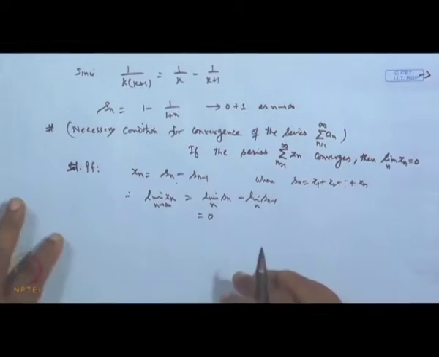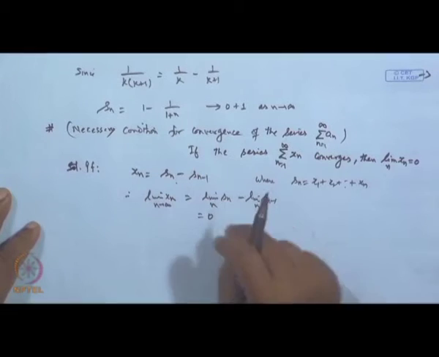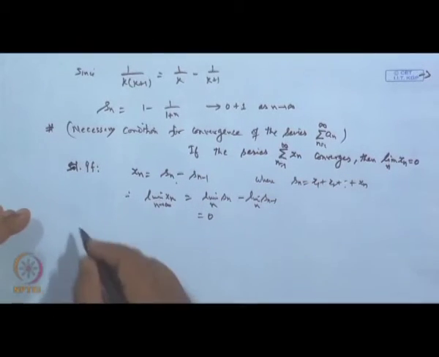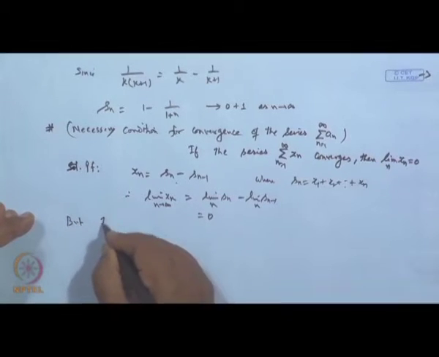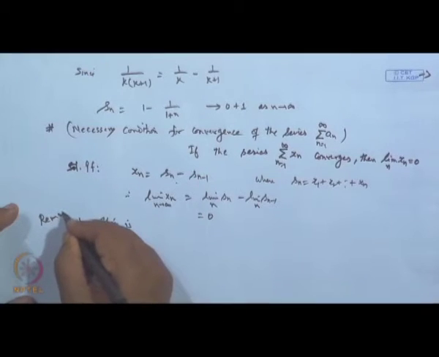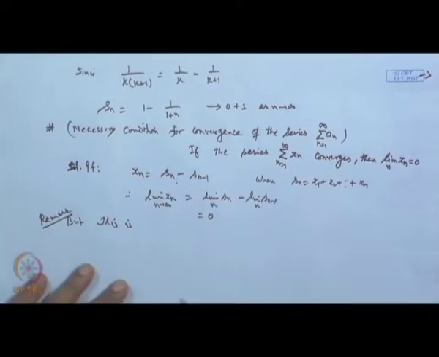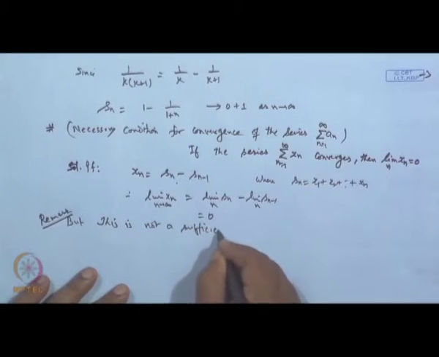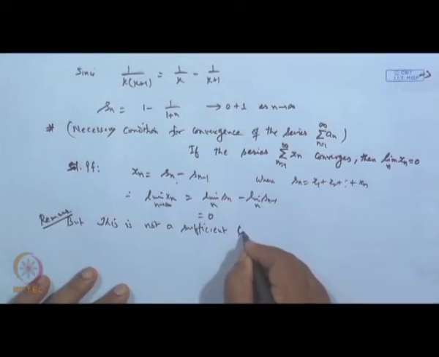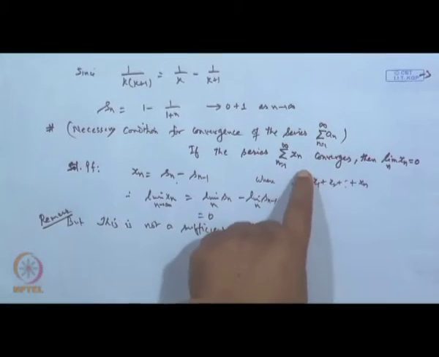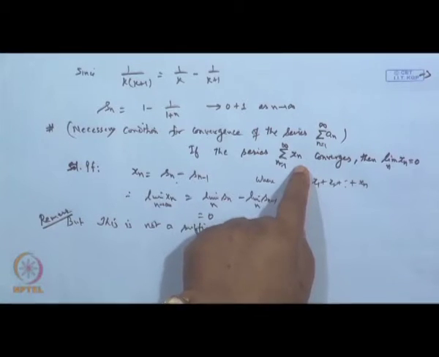So this is the necessary condition for a series to be convergent, but this is not a sufficient condition. That is, if the nth term of a series converges to 0, then it may or may not be a convergent series.